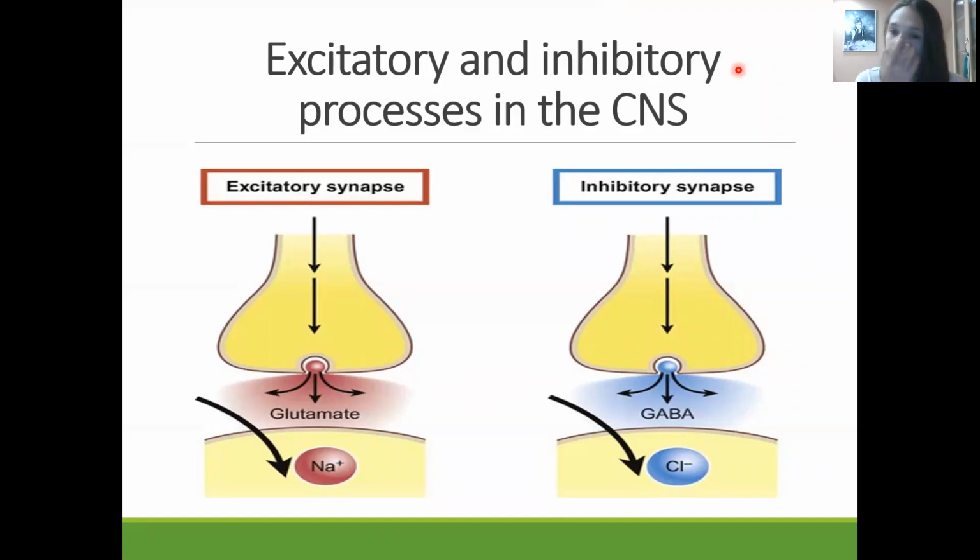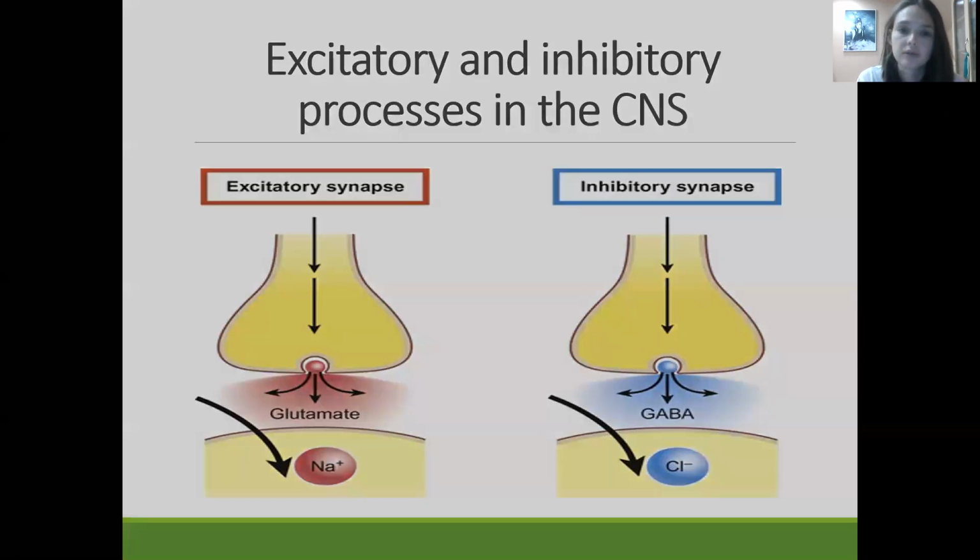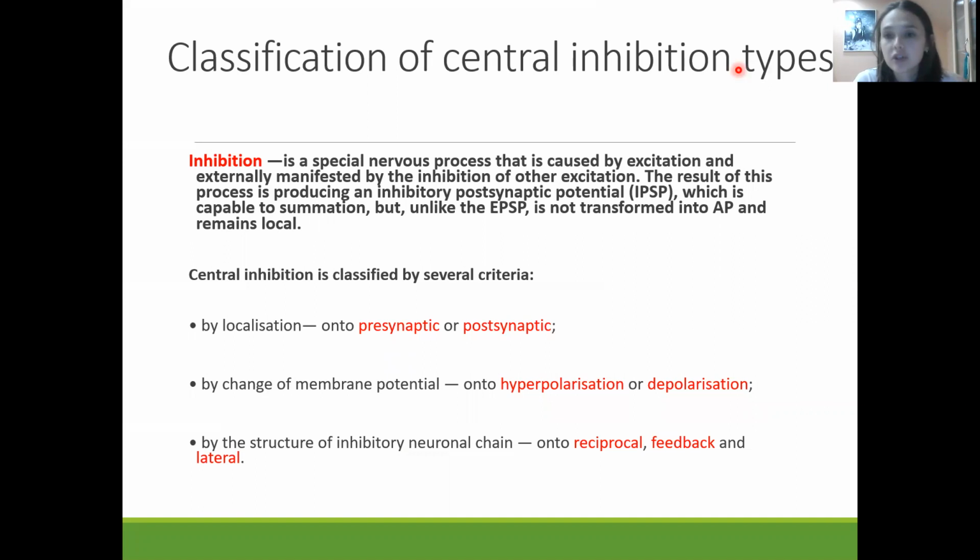First of all, let us stop on the inhibitory processes in the central nervous system. Let us identify what inhibition is. It is a special nerve process that is caused by excitation and externally manifested by the inhibition of other excitation. The result of it will be an inhibitory postsynaptic potential, which is capable of summation but, unlike the excitatory postsynaptic potential, is not transformed into an action potential.